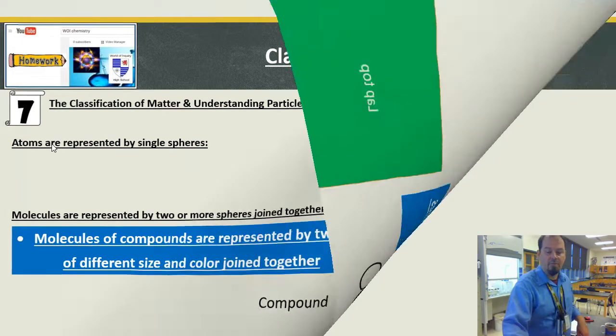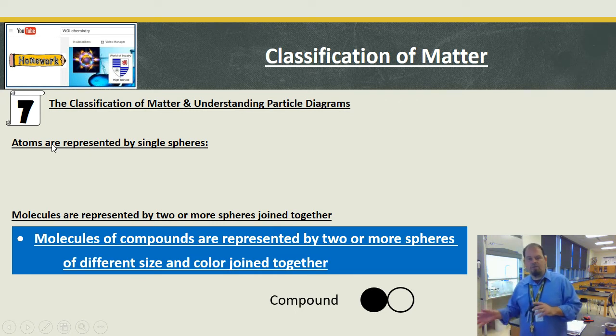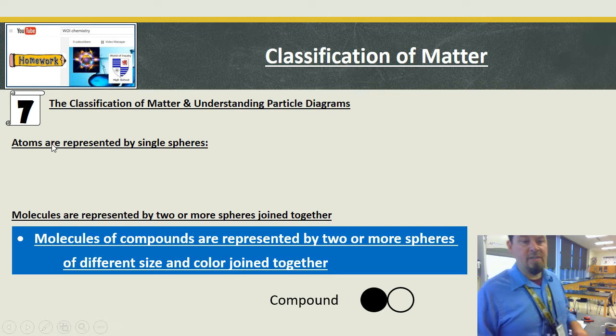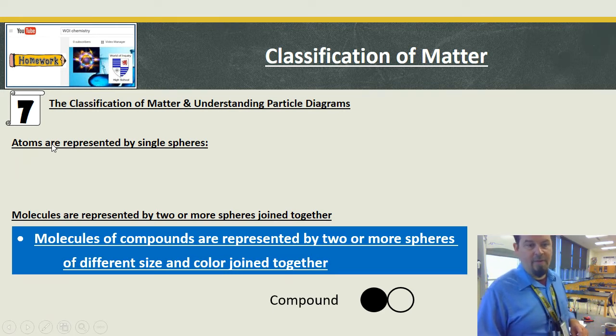By definition, whoopsies, went too fast, folks. So it should look like that. Now, granted, I didn't make them different sizes, so they just have to be different in some way. So one's clear, one's colored in solid black. One could have a stripe, one could have a circle in the middle. One could be big, one could be small. I need to be able to differentiate them in some way, so it doesn't have to be different size and color. Different size or color is a better way to say that.